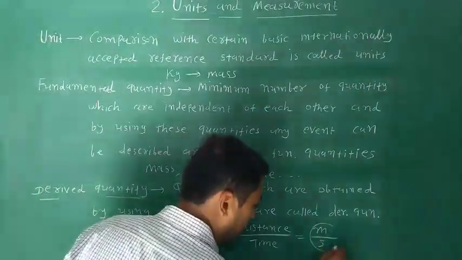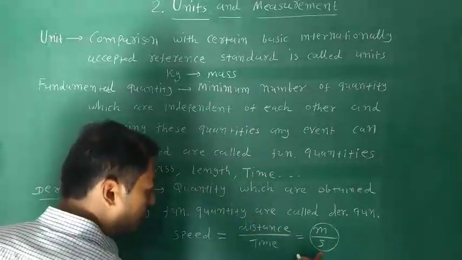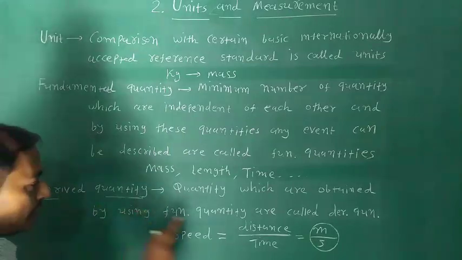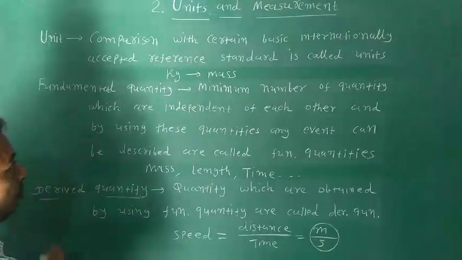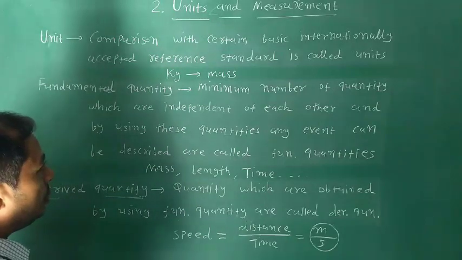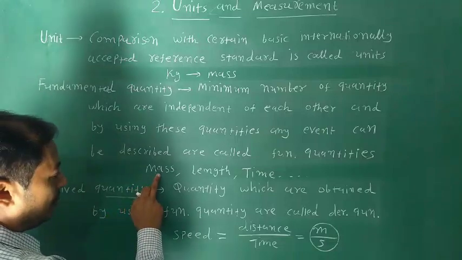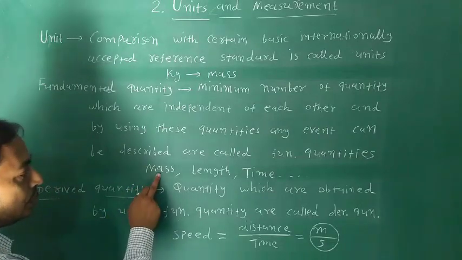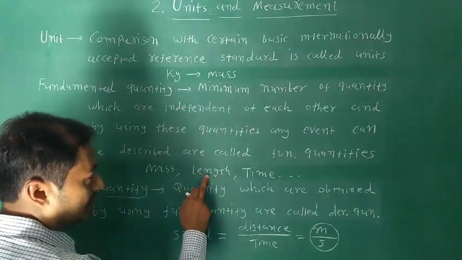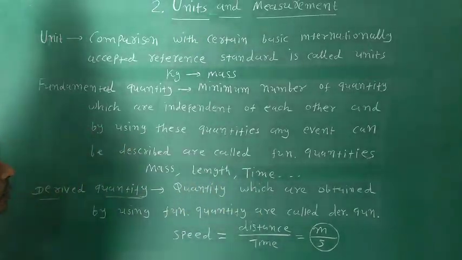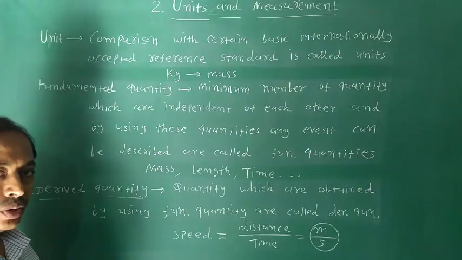Meter upon second is the unit of speed, which is one type of derived unit. Units of fundamental quantities are also called fundamental units. Suppose the unit of mass is kg, the unit of length is meter, the unit of time is second. All are fundamental units. They are also called base units.